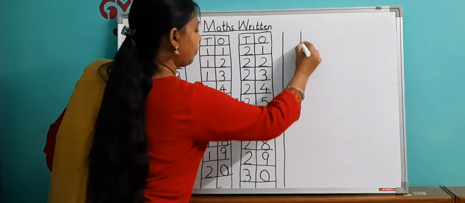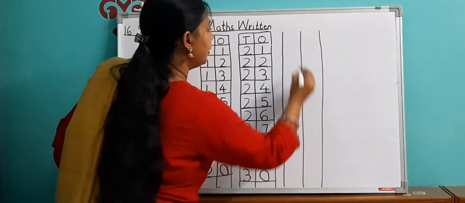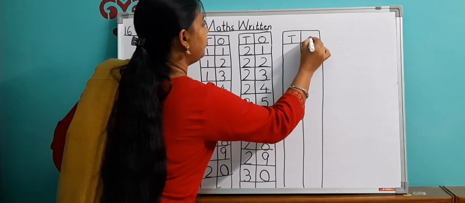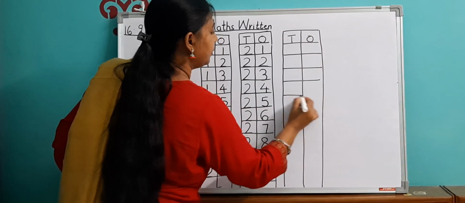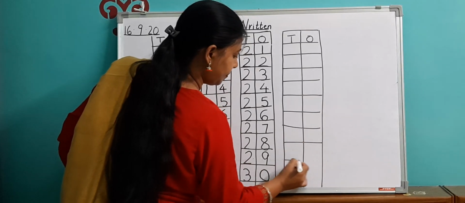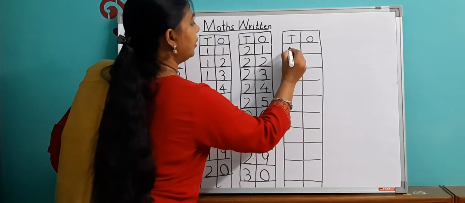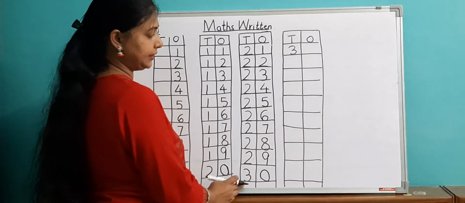Now again watch here. After 30, again this is the tens column, this is the ones column. Now this 3, the 3 of 30, will come over here.